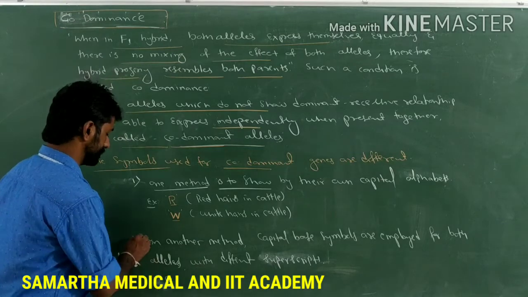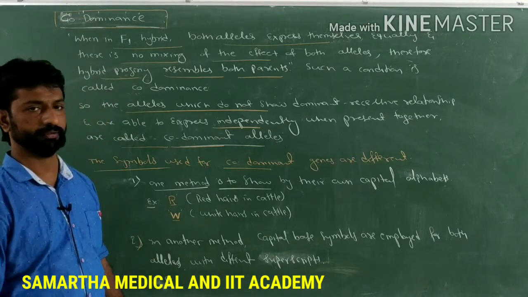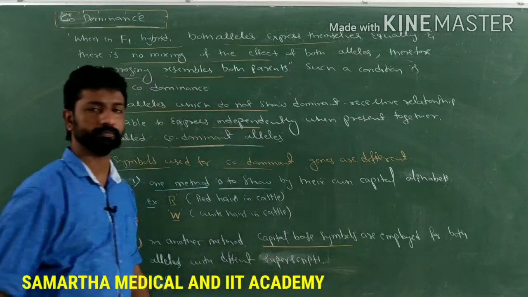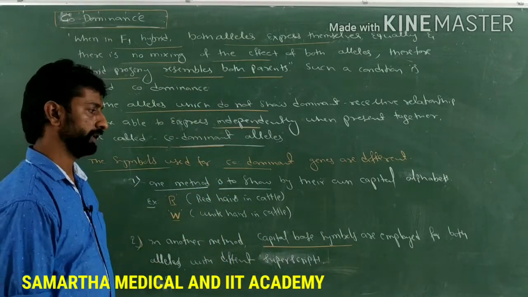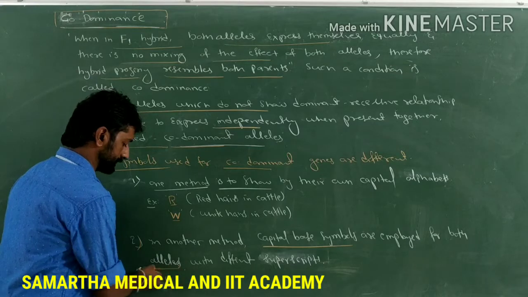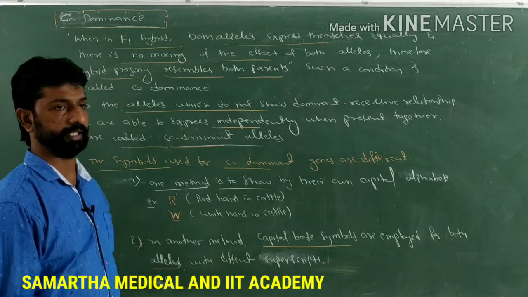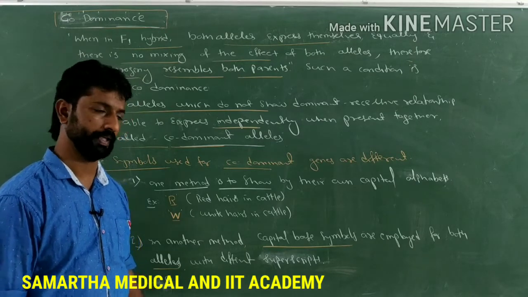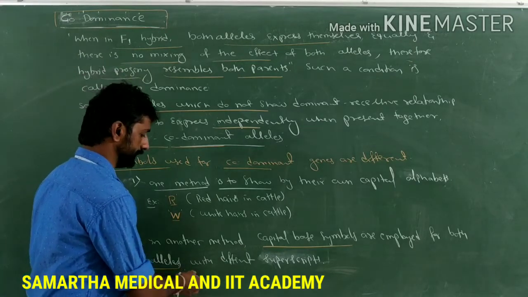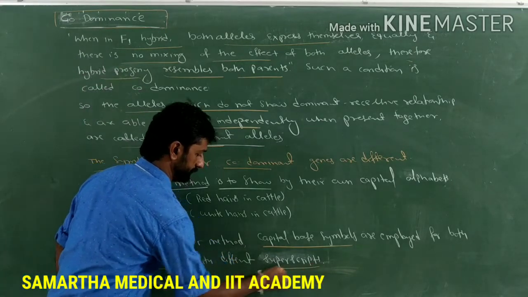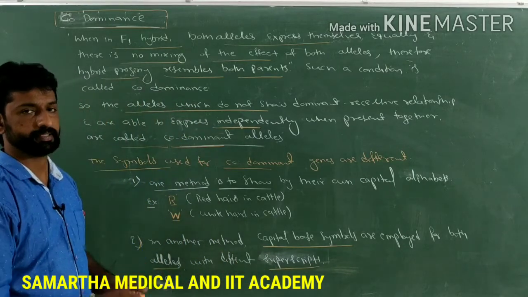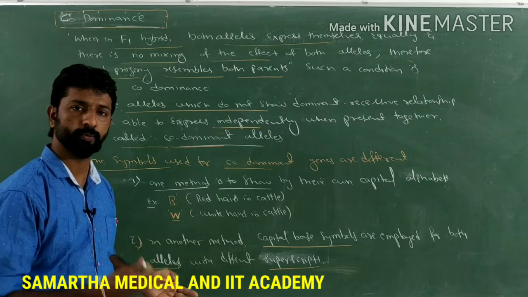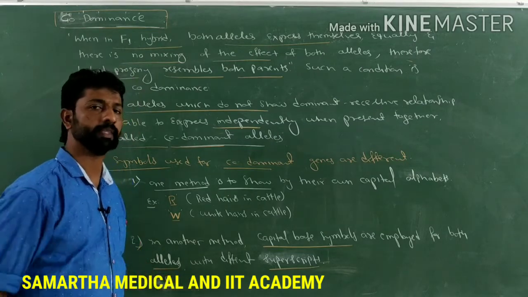The second method is one in which capital base symbols are employed for both the alleles. Both alleles are initially denoted by using a capital base, and over that capital base we write different superscripts. So let's see how to write the capital base with the superscript in order to denote the codominant alleles.